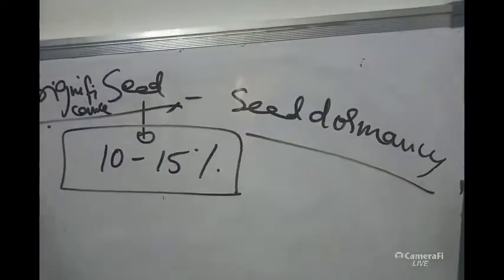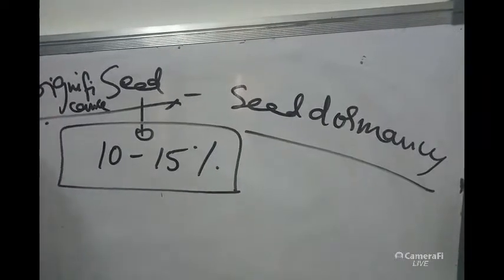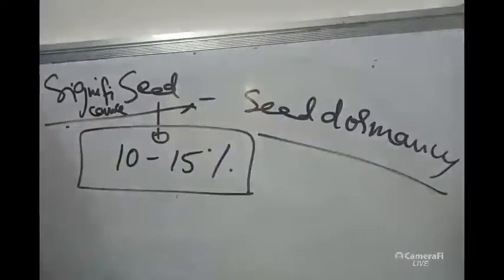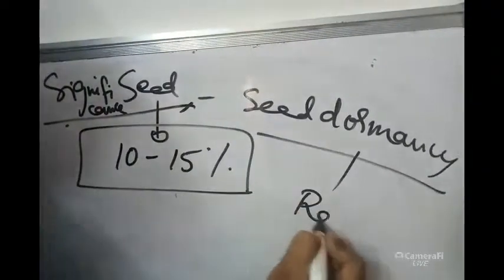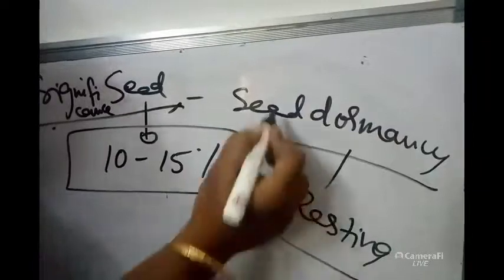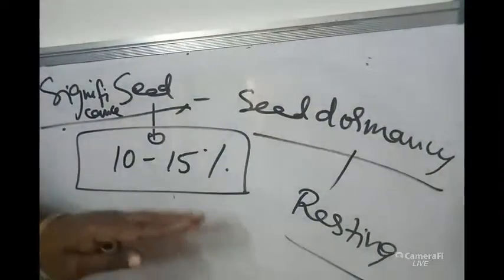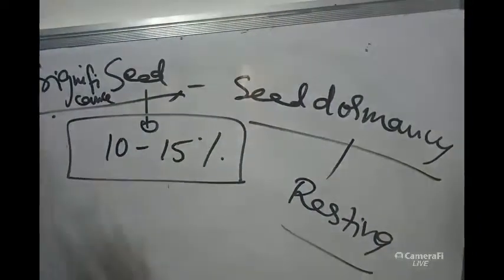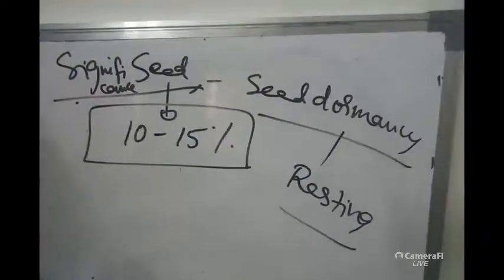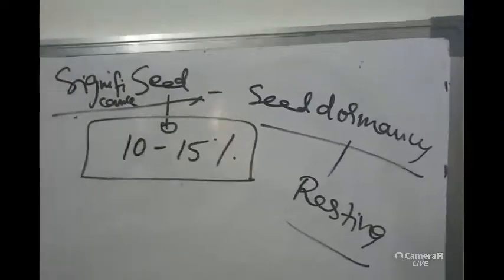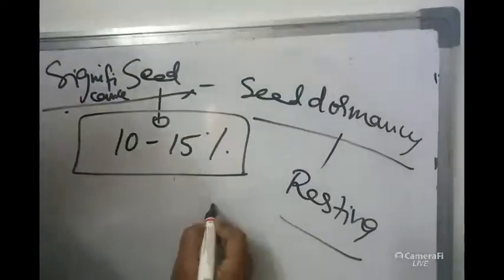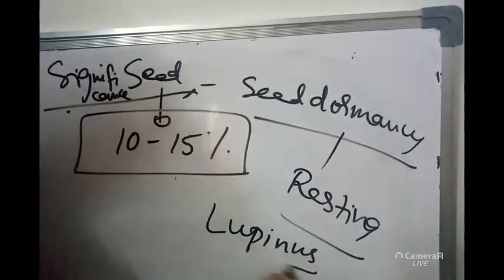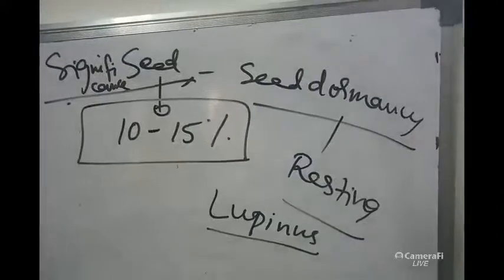You know, some seeds will germinate immediately, but most of the seeds will take a resting period called dormancy. That type of resting period is called seed dormancy. I think you know about 10,000 years dormancy is also safe. It means that after 10,000 years of seed dormancy, a seed can germinate to form a plant, that is Lupinus. I think you know about this plant already.